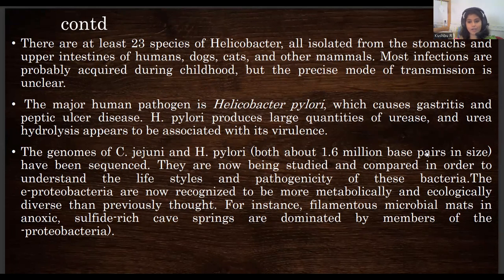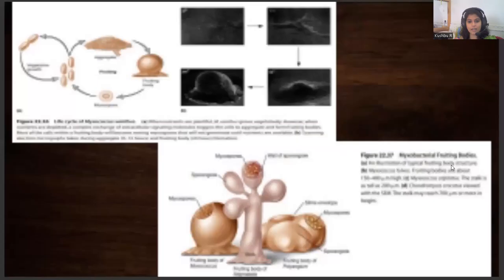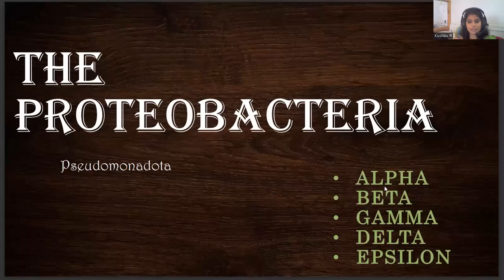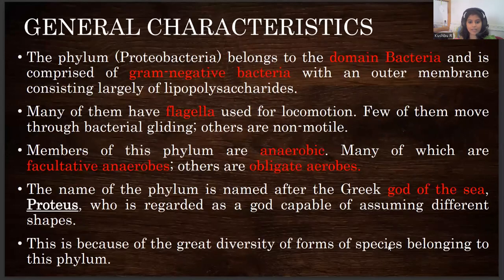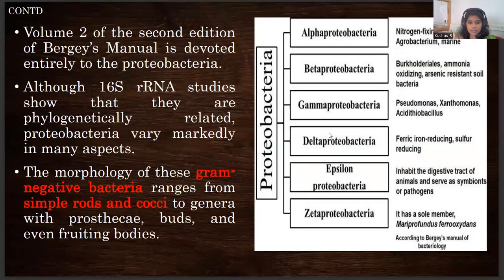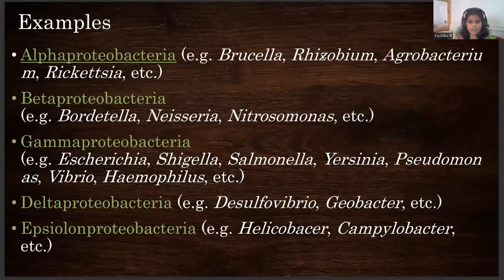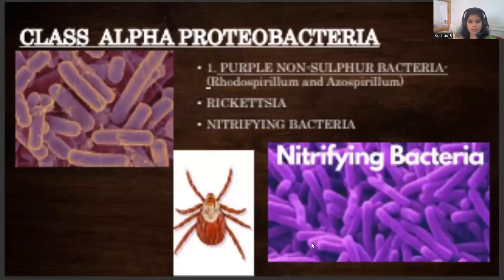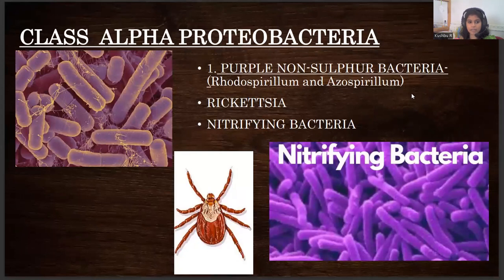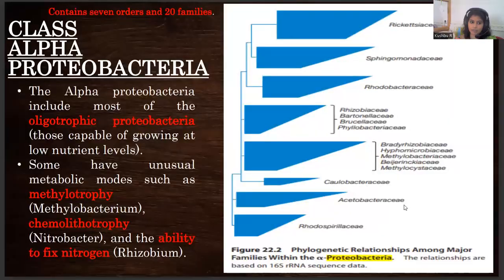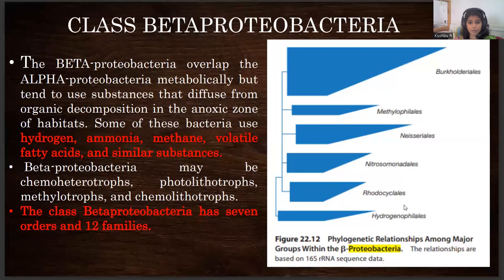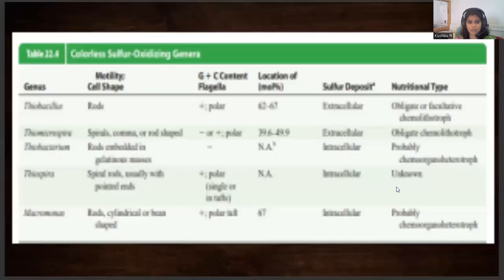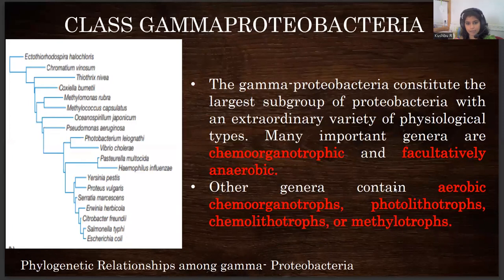So that is all we have for proteobacteria. From where did we start? We started from the introduction: what exactly are proteobacteria, what are their general characteristics, how they are classified in Bergey's manual, and examples of each type of proteobacteria. Starting from alpha proteobacteria, we learned about purple non-sulfur bacteria, Rickettsia, and nitrifying bacteria. Then beta proteobacteria, we learned their classification and sulfur oxidizing capability.